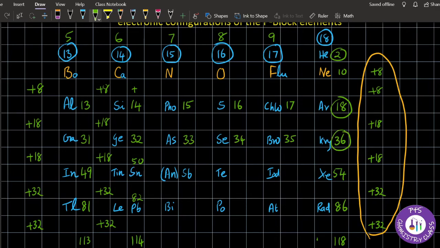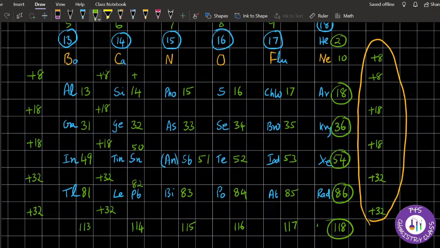And then you have 50 here, so you have 51 here, 52 here, 53 here, and 54 here already. Similarly, you have 82 here, 83 here, 84 here, 85 here, 86 here already. And then here 113, 114, then you have 115, 116, 117, 118 here you have already.